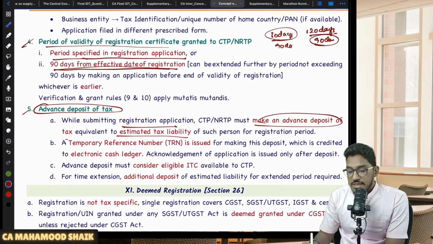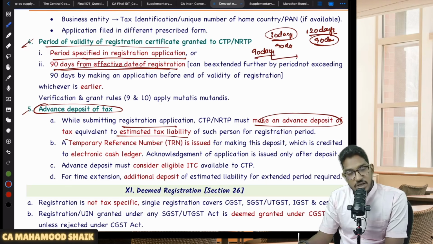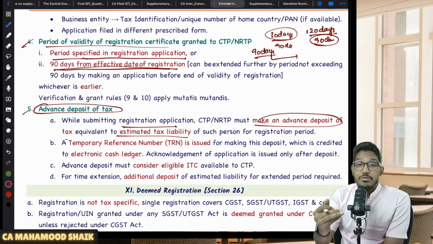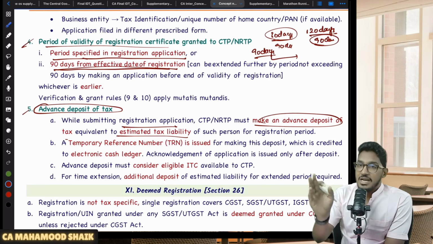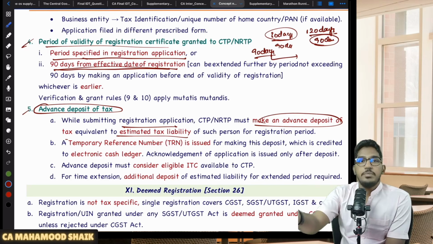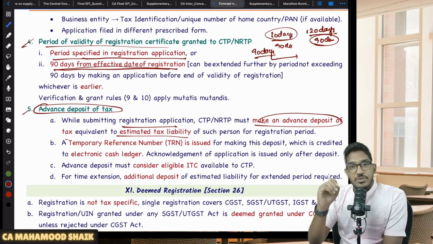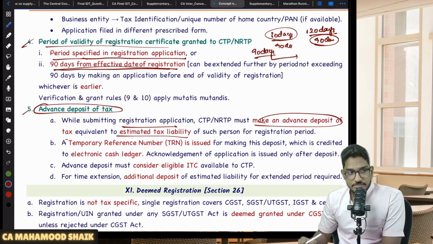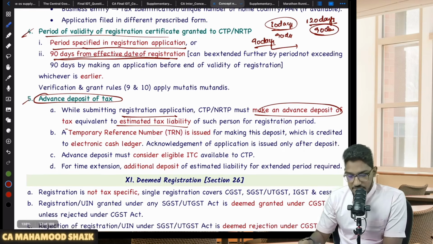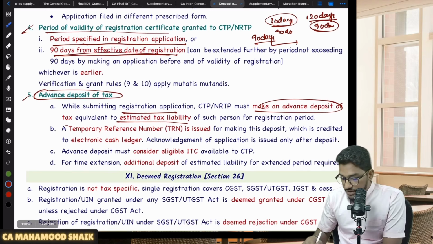But however, let us say initially you have taken 90 days of registration, but thereafter you want to extend that registration of CTP or NRTP. Can you do it? Yes, you can do it. You can make an application, and at the time of making an application for extension, also for that extended period, you have to calculate your estimated tax liability, and once again you have to make an advance deposit. Once again, you have to make an advance deposit. So that's what they say here.